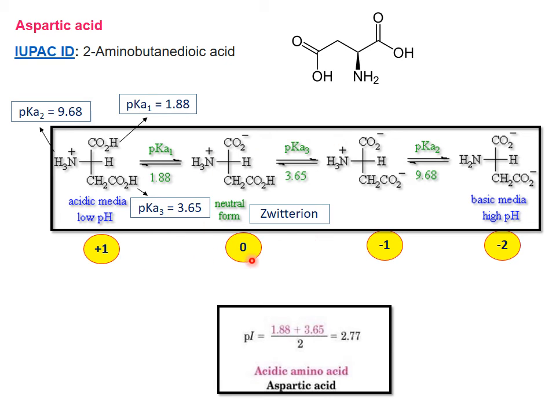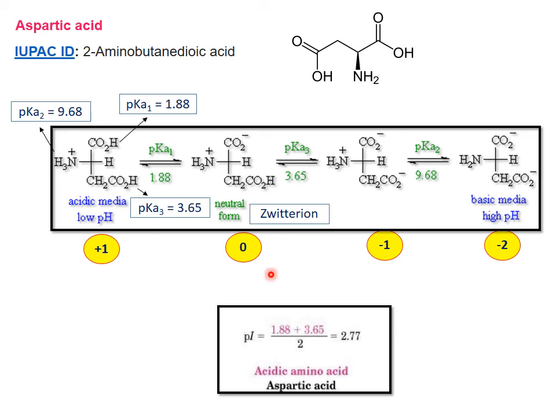So here also, before increasing the pH, the net charge is +1. After increasing the pH to 1.88, the net charge is 0. So both are in a 50-50 ratio. Next, when you increase the pH to around 3.65, the side chain has an acid group.